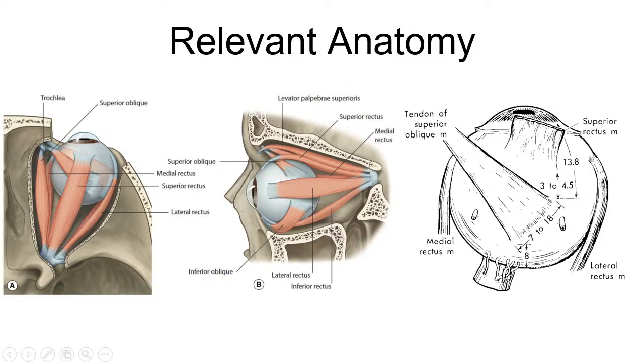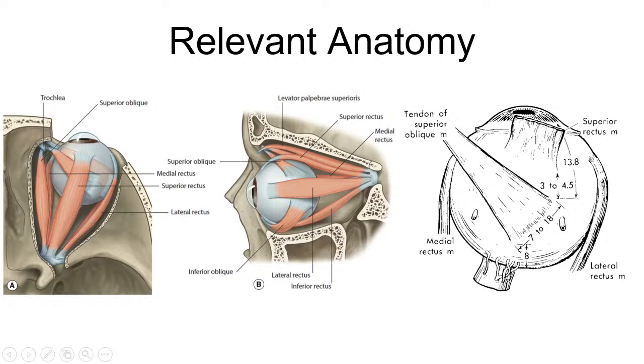As we all know, the superior oblique originates superomedial to the optic foramen, passes parallel to the upper part of the medial wall of the orbit, and then goes under the trochlea and turns, taking an angle of 54 degrees with the pretrochlear part. Then it goes below the superior rectus and inserts posterior to the equator. At the trochlea, it takes a turn of about 54 degrees, and the tendinous part of the superior oblique begins about 10 millimeters behind the trochlea.